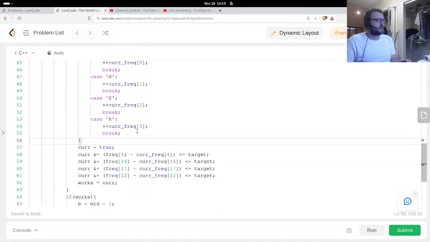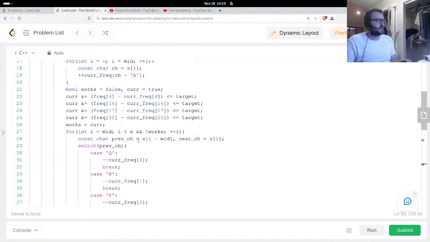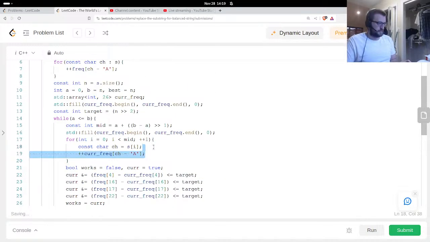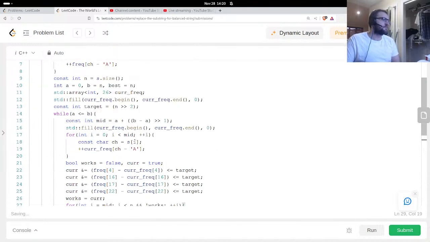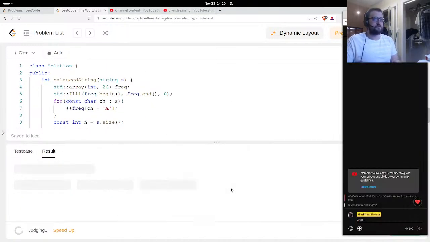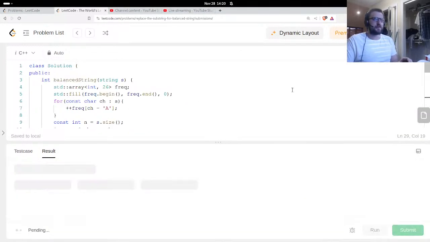And then both of these could be replaced with these two. Current frequency, previous CH and next CH. This is subtract and add. Okay. A little more terse, and maybe it's a little faster. I don't know. That's what I'm hoping. Hoping this is a faster program. Try this, see how this goes.